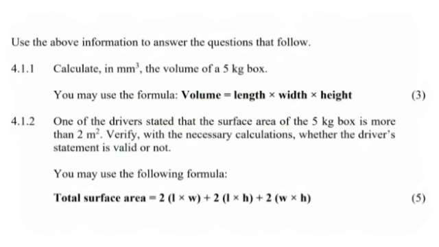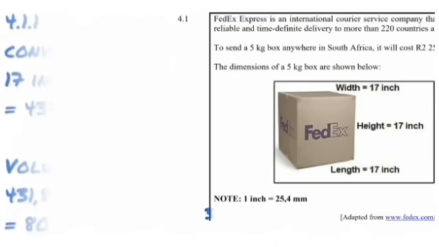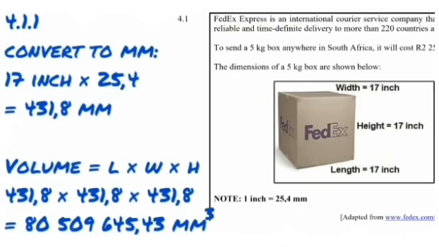So our first question says 4.1.1, calculate in millimeter cube. The moment you see cube, you know you're dealing with volume. The volume of a 5 kg box. They have given you the formula for volume. It's length times width times height. So because we don't use the imperial system of inches, the first thing that we have to do is take that 17 inches and convert it to our metric system of millimeters. So we take 17 inch, multiply it by 25.4, and it gives us 431.8 millimeters.